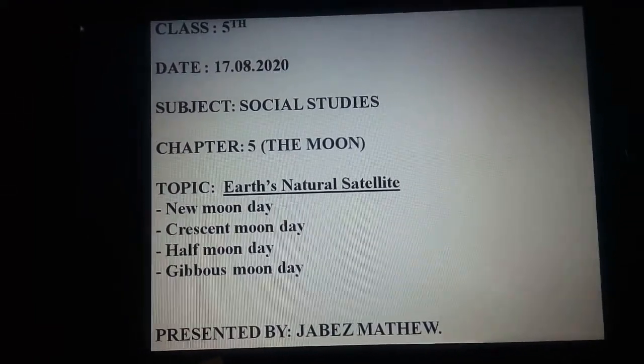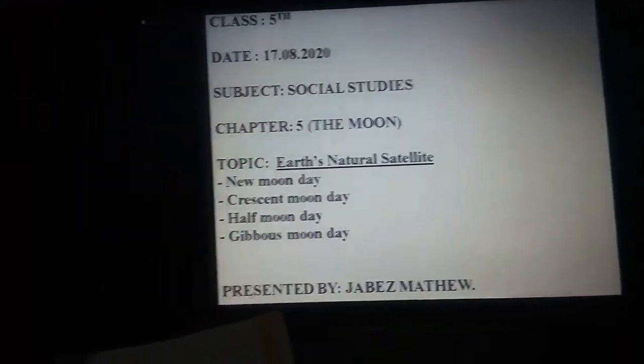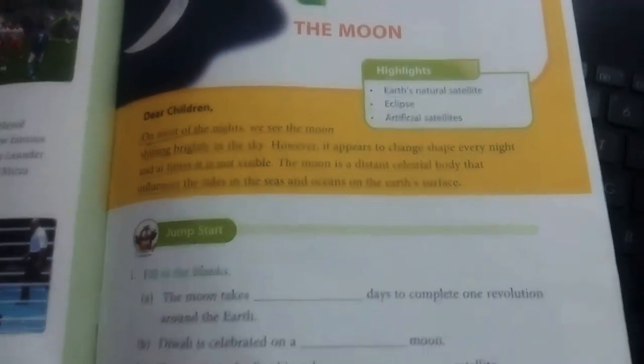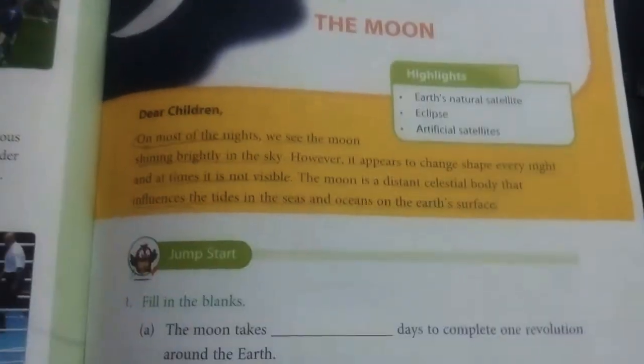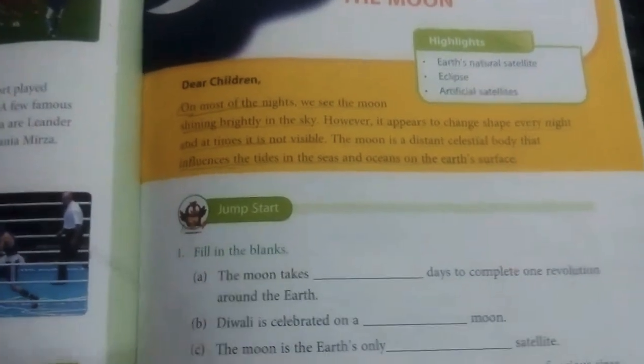So students, as you can see, this is chapter number 5, the moon. We are going to discuss the Earth's only natural satellite.